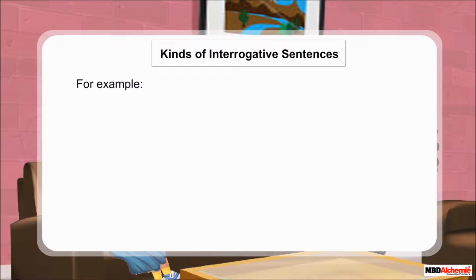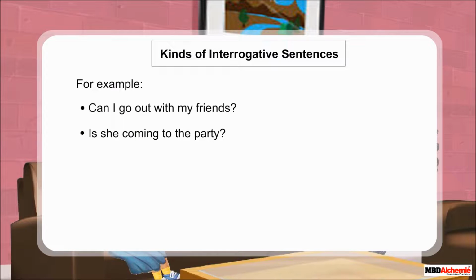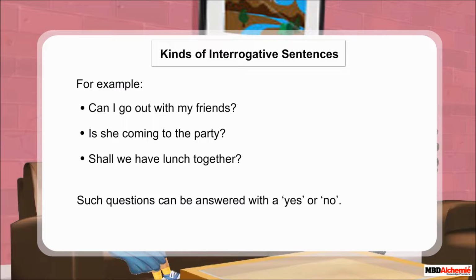Let's see some examples. Can I go out with my friends? Is she coming to the party? Shall we have lunch together? Such questions can be answered with a yes or no.